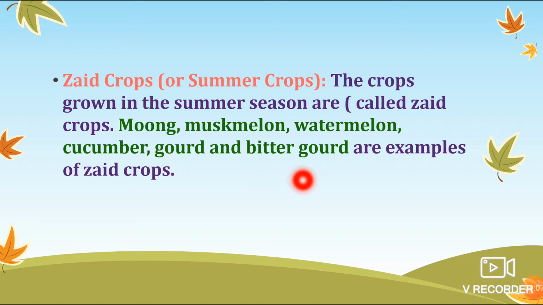Gourd and bitter gourd you can grow in summer season and winter season, even with the help of technology they are grown in various seasons also. But muskmelon and watermelon are very important crops of the zaid crops, and these are grown in the summer season.